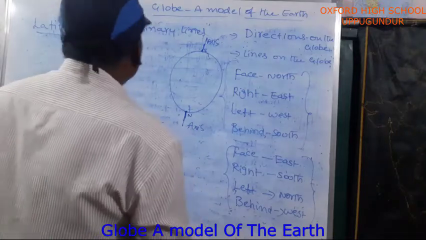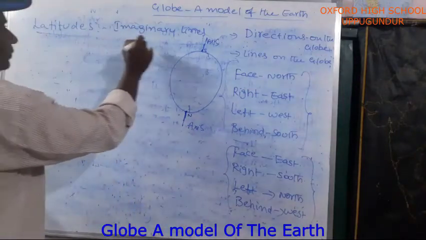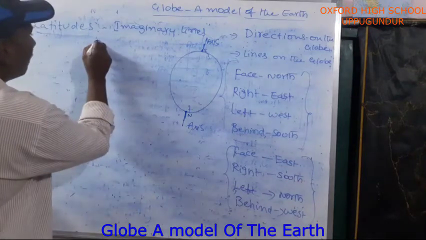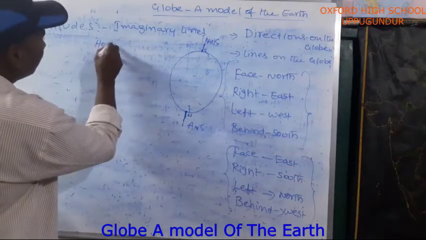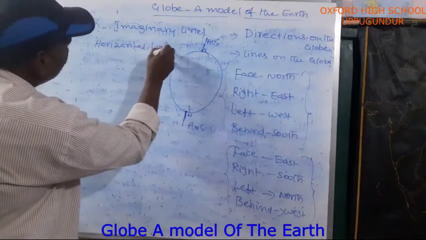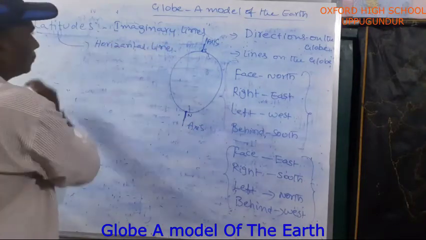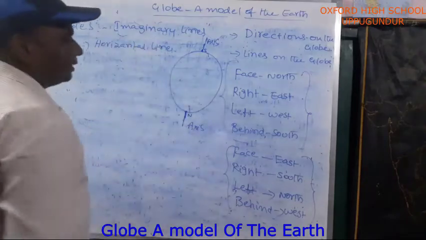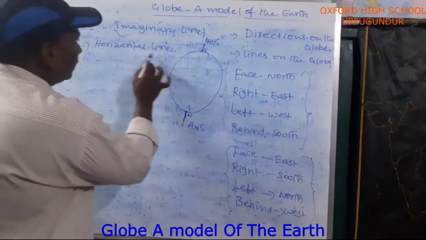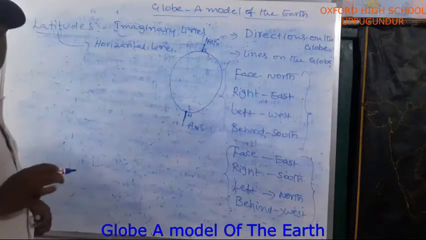Okay, so latitudes are imaginary lines. Horizontal lines are called latitudes.